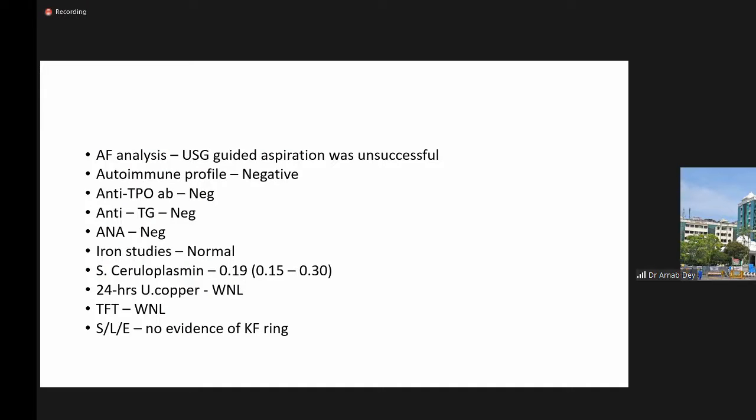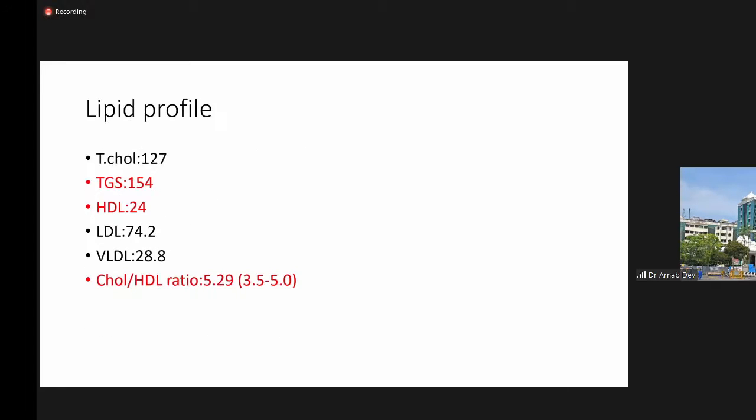Ascitic fluid analysis: ultrasound guided aspiration was unsuccessful for this patient. Autoimmune profile was negative. His iron studies were normal. Serum ceruloplasmin and 24 hours urinary copper were within normal limits. His thyroid profile was within normal limits. On a slit lamp examination, there was no evidence of any KF ring.